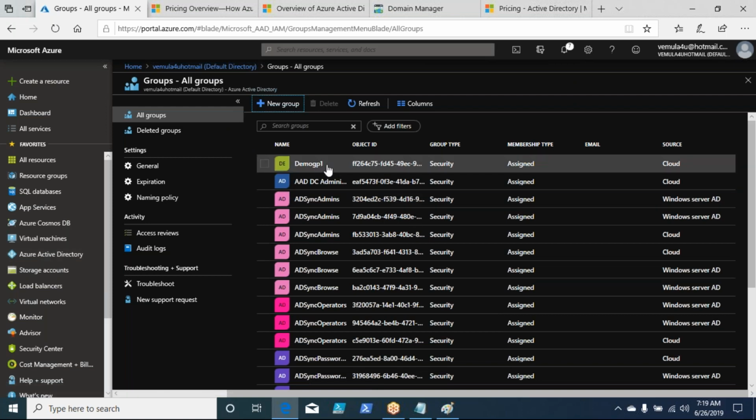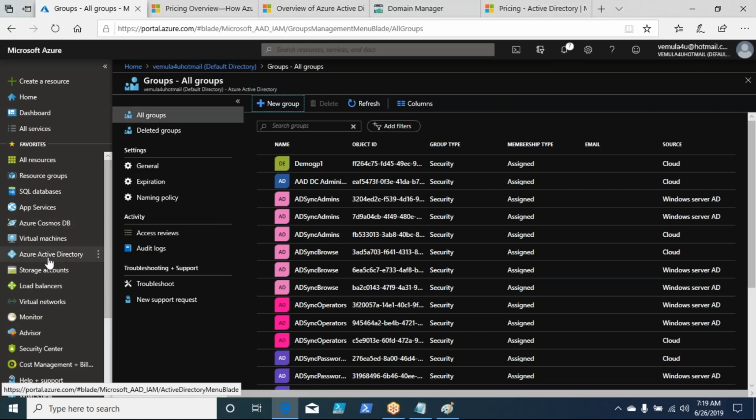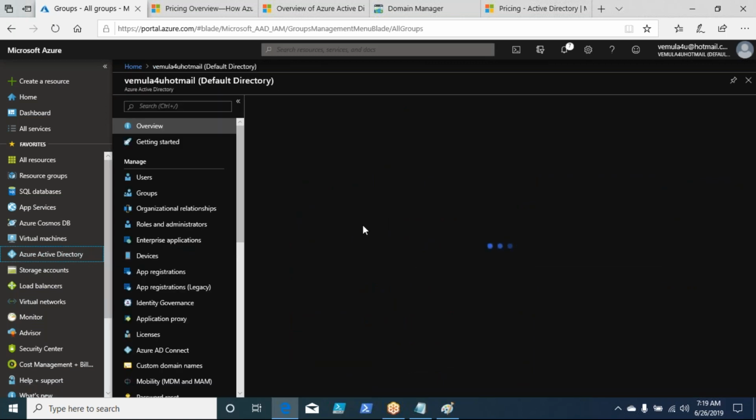Now, if you see this, the demo group 1 which you created, the source is what? Cloud. What it means is, any object you create using the Azure Active Directory option here will be listed as a cloud object.